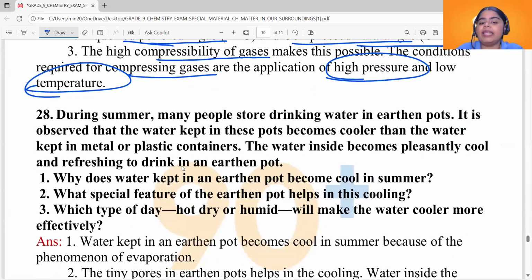Okay, now see the next question. During summer, many people store drinking water in earthen pots. It is observed that water kept in these pots becomes cooler than the water kept in metal or plastic containers. The water inside becomes pleasantly cool and refreshing to drink in an earthen pot. Why does water kept in an earthen pot become cool in summer? What is the reason for that?